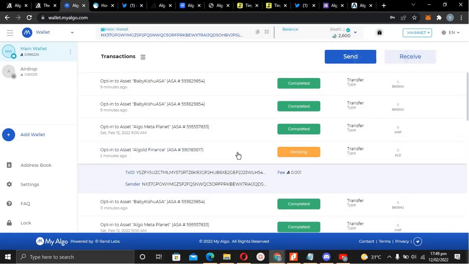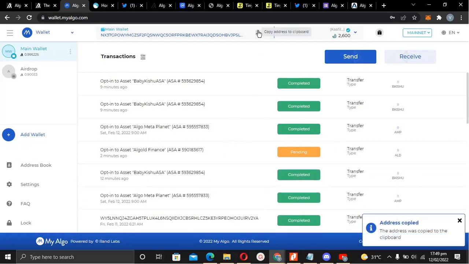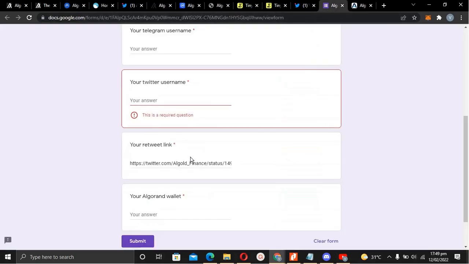This is still pending, but it should be done soon. But then all it needs is for me to copy this Algorand wallet address, and then I'll come and paste that here and submit.